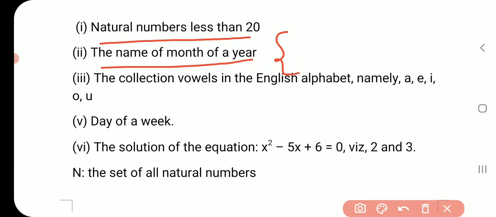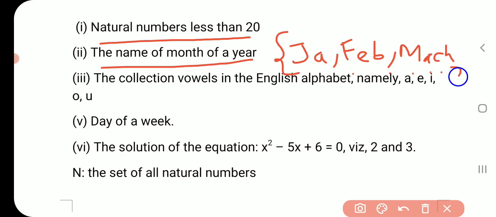We will close all the names of months: January, February, March, April, and all the 12 months we will close in this bracket. So this is known as the set of the months of a year.